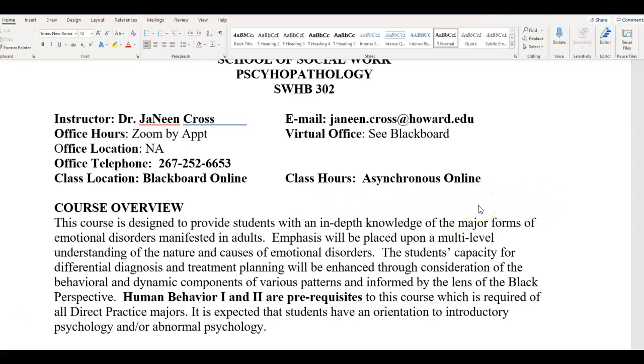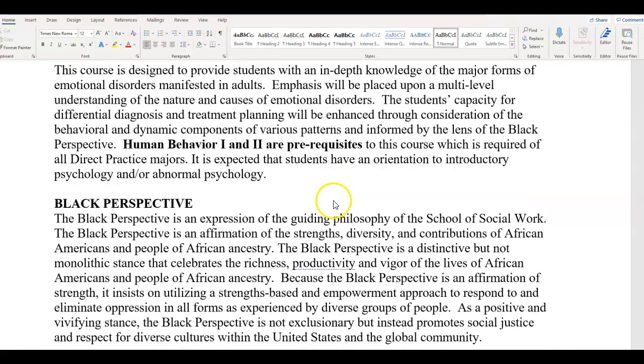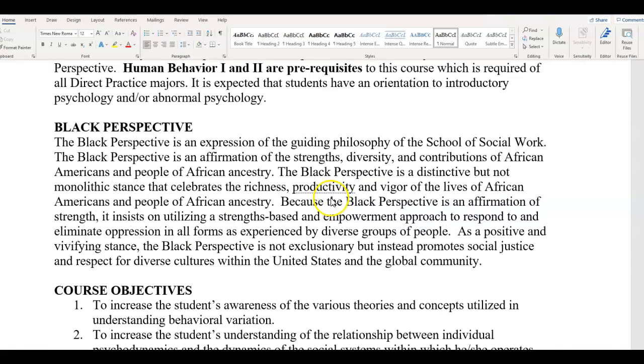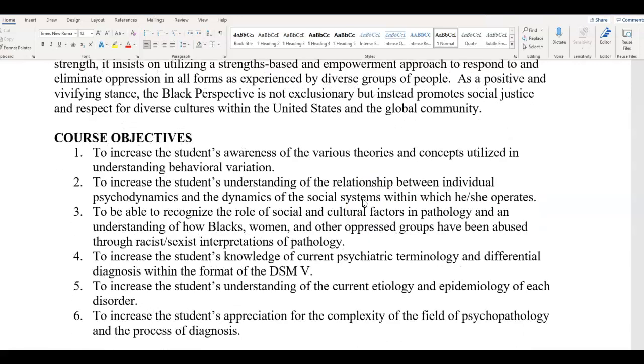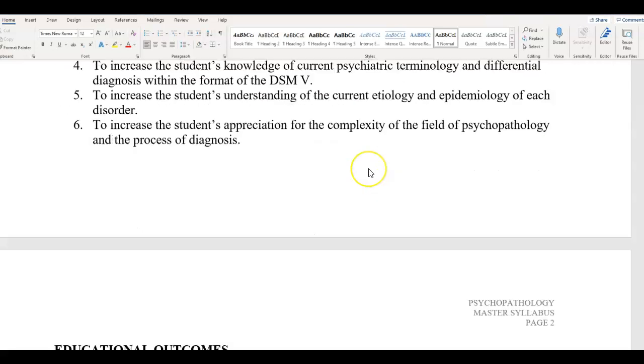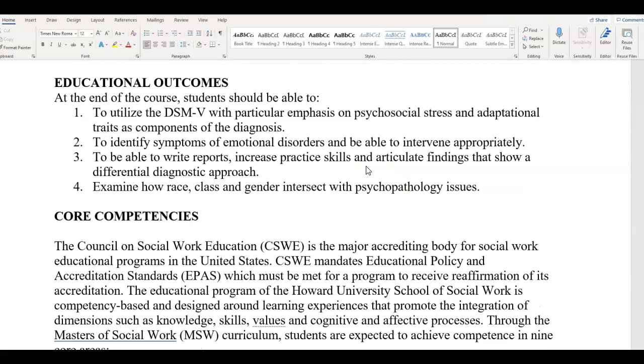The course syllabus provides a course overview as well as talks about the Black perspective. In most of your classes here, we will have an assignment where you're applying the Black perspective or concepts from the Black perspective, and that includes this class as well.